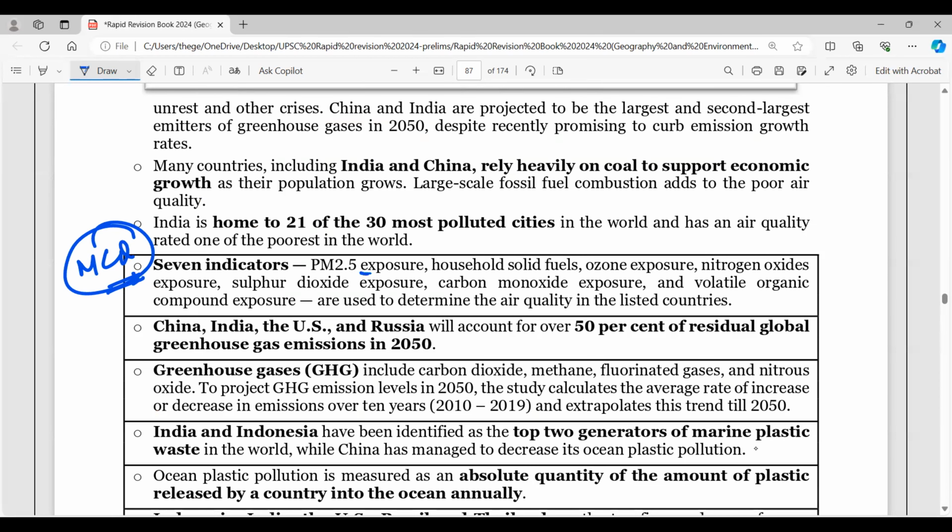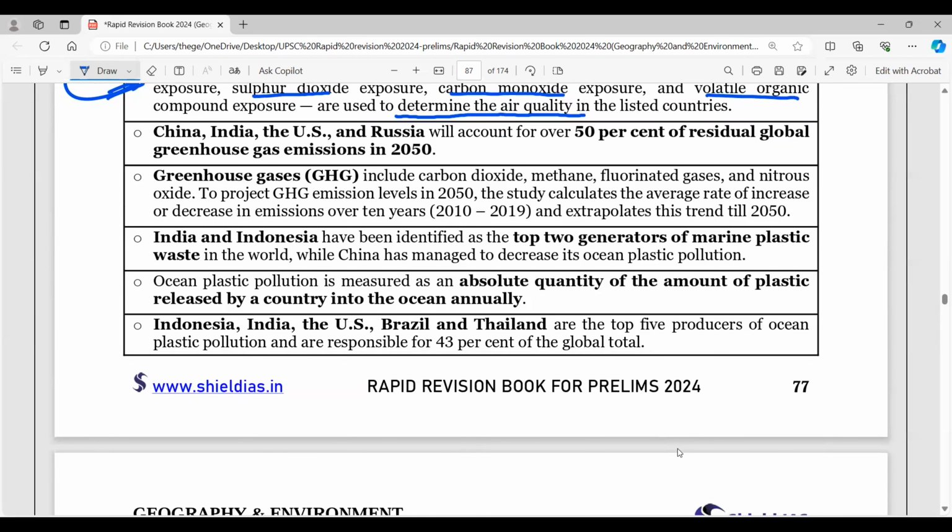So look here: PM 2.5 exposure, household solid fuels, ozone exposure, nitrogen oxides, then you have sulfur dioxide exposure, carbon monoxide exposure, volatile organic compounds. These are very important to determine air quality in the listed countries. India is home to 21 of the 30 most polluted cities that you observe here, right? Now look into the greenhouse gases. We already have talked about this earlier as well. And also Indonesia, India, USA, Brazil, and Thailand are the top 5 producers of ocean plastic pollution.